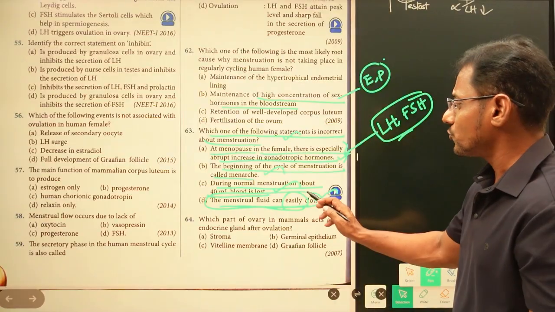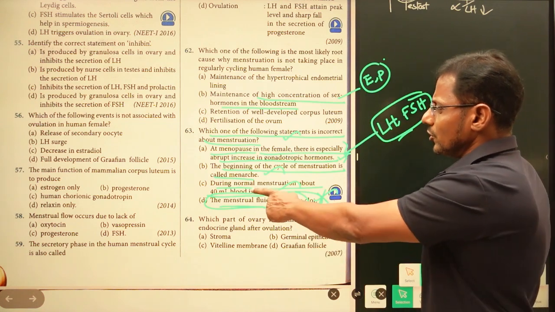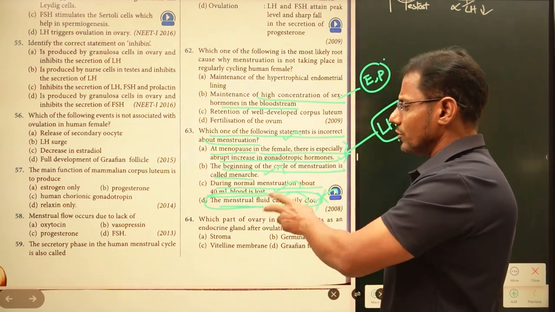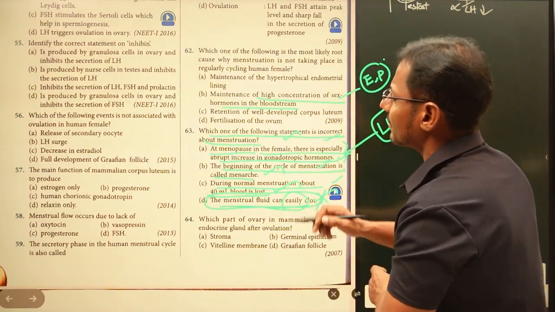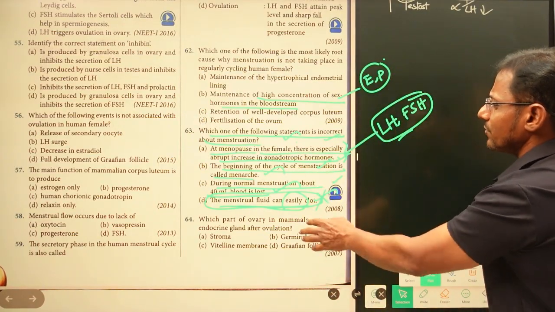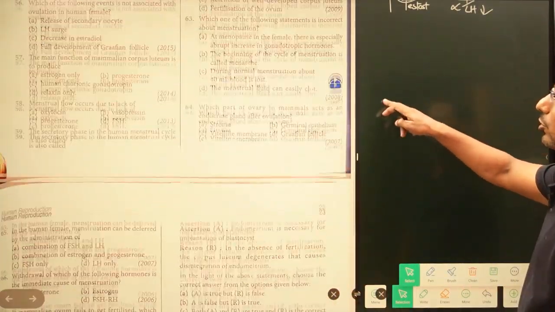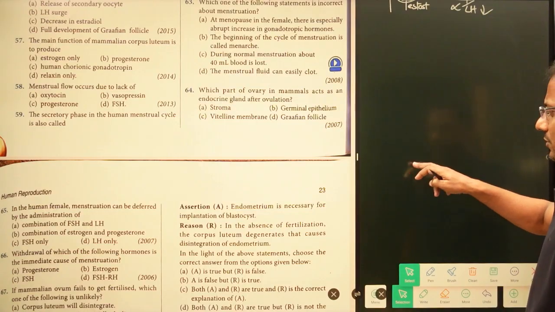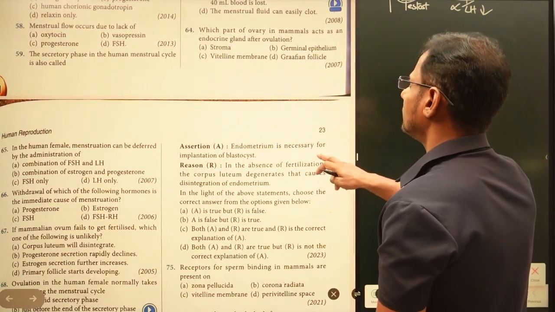This one is the incorrect statement. During the normal menstruation, around 40 ml of blood is lost. This is the right statement, this is the right statement, this is the right statement. These three are correct statements, whereas the fourth statement, the menstrual fluid can easily clot, is the wrong answer, right? Let us check the next one.